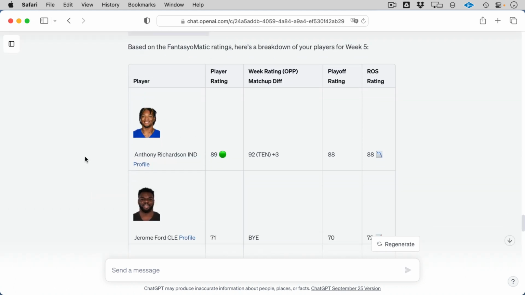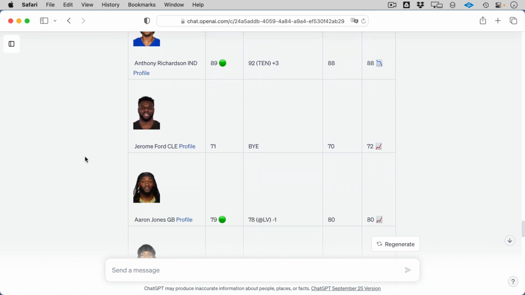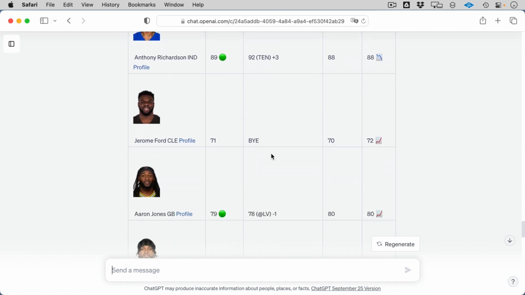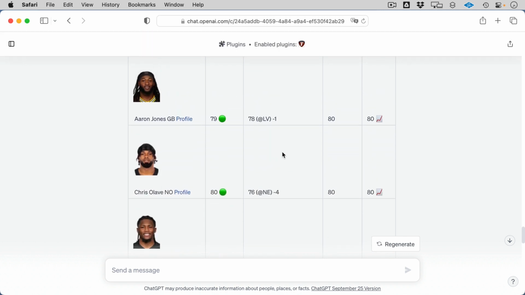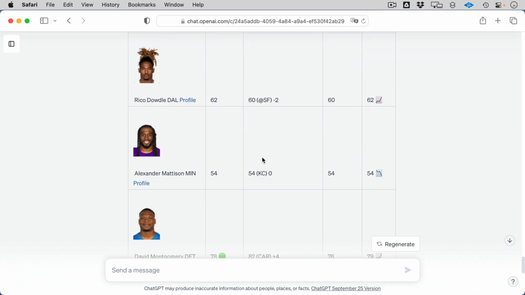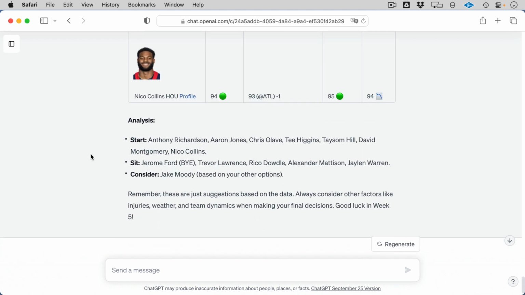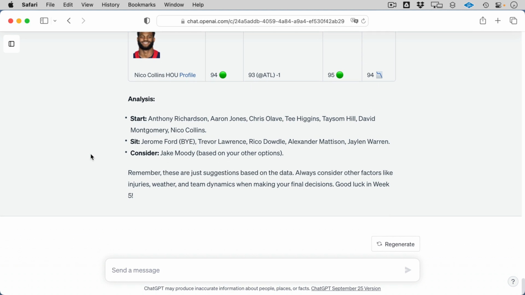Okay, so now it has completed my own personalized start sit. Here's all my players, only the players I care about. It's giving me a breakdown. Oh, got some guys on bye, so I don't want to start them, and telling me who's got good matchup adjustments. You see the green emojis are indicating good and red indicates bad ones. So I get a full breakdown. So the analysis then at the end just says, look, these are the guys you want to start. These are the guys you want to sit. And you know what? You might want to consider these guys because you don't have any other options.